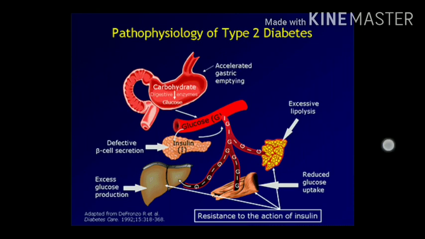Okay, what is the pathophysiology involved here? Before going to pathophysiology, let me say a few points about insulin. What is the function of insulin? Insulin is a major metabolism regulating hormone in our body, secreted by the beta cells of the islets of Langerhans of the pancreas. The pancreas contains beta cells of islets of Langerhans. From these islets of Langerhans, beta cells secrete insulin.